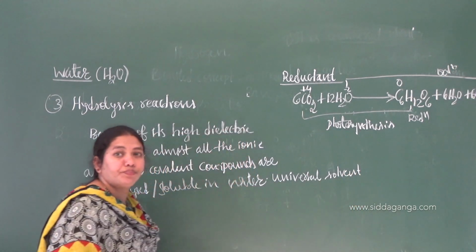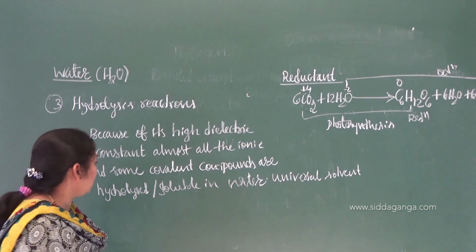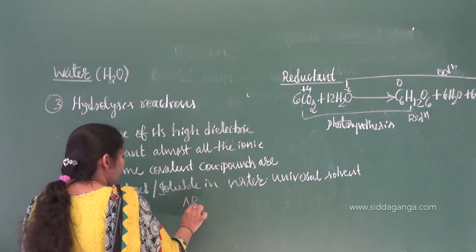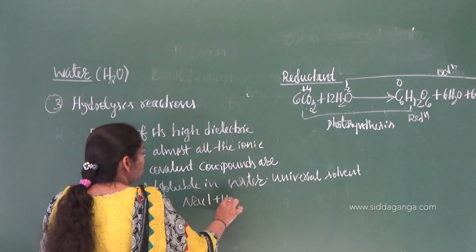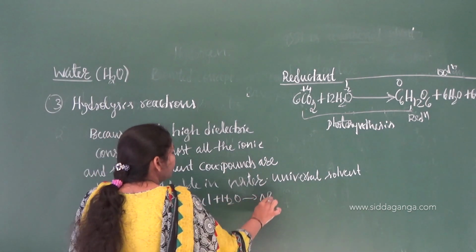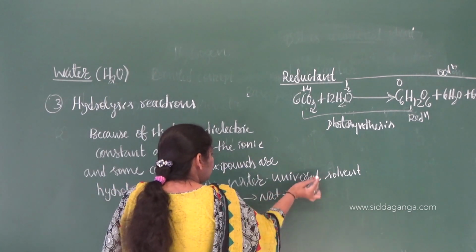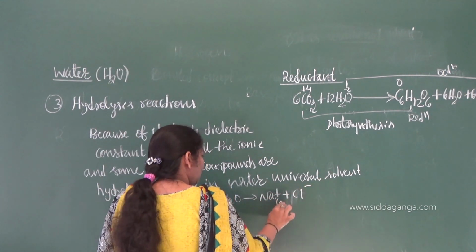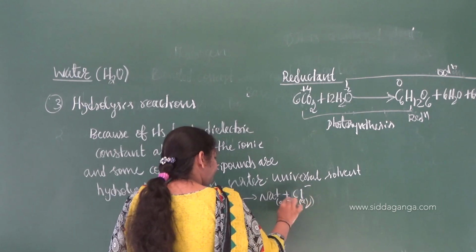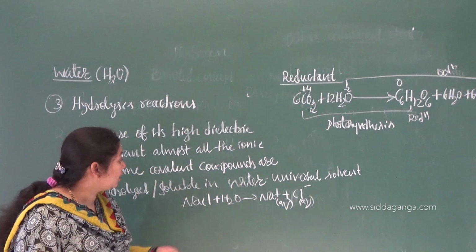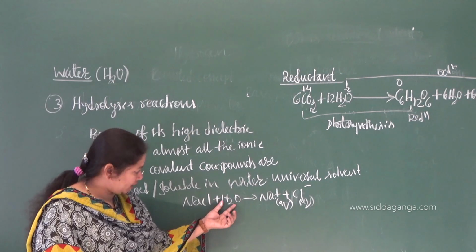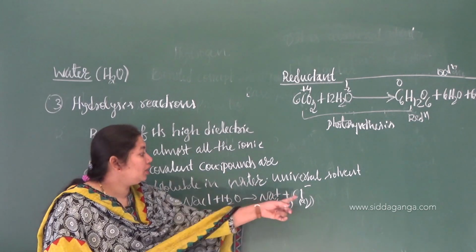Okay now? Okay, so you know about ionic, I give an example of NaCl. When it is dissolved in water, it will form Na+ and Cl-, aqueous. What is the meaning of that? The positive ions of water surround the Cl-.